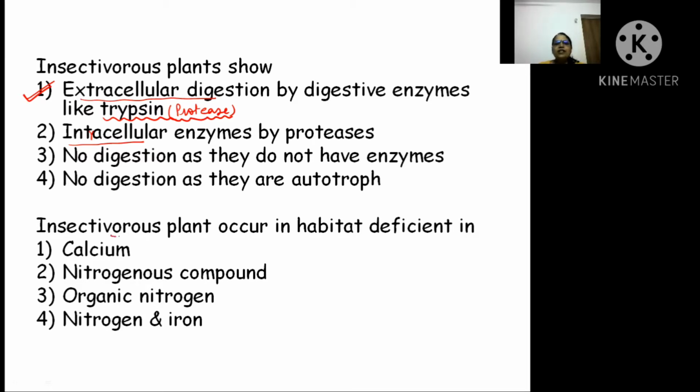Now see, insectivorous plants occur in a habitat which is deficient in what? I think you have understood by now that they are growing in soil which is deficient in nitrogen compounds, so we can come directly to the answer. They are growing in soil deficient in nitrogen. I think up to here, with the four questions we discussed, your topic is getting clear.